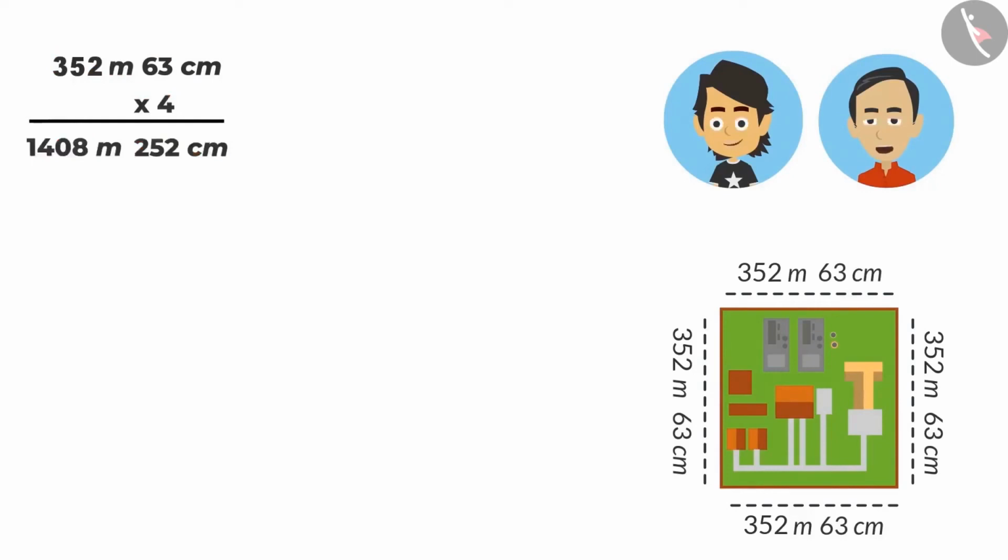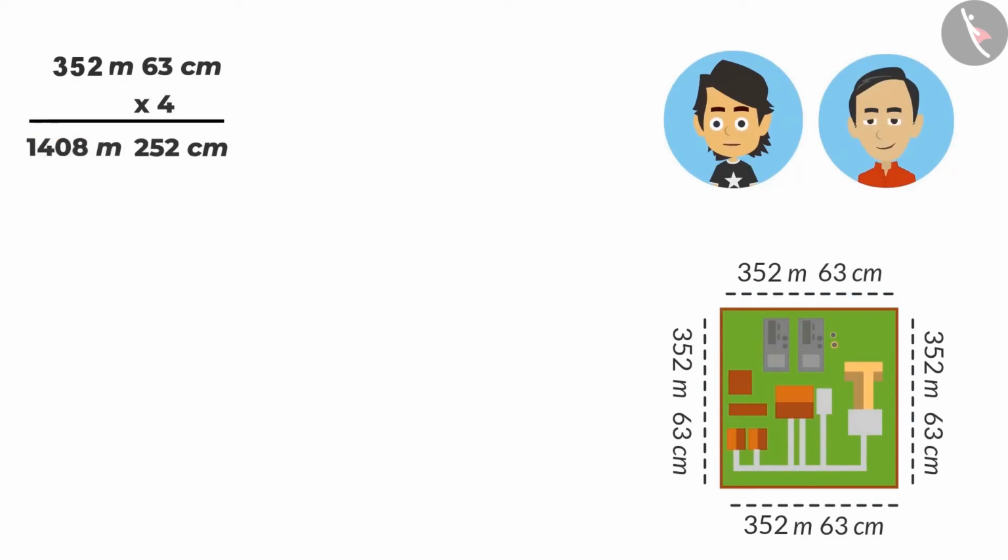According to calculations, what you have said is correct, Ayushman. But it can be written in a better manner. How? Look, at the values in meters, you have written 1408 meters. But because it is more than 1000 meters, it can also be written in kilometers. Oh yes, I did not think this.